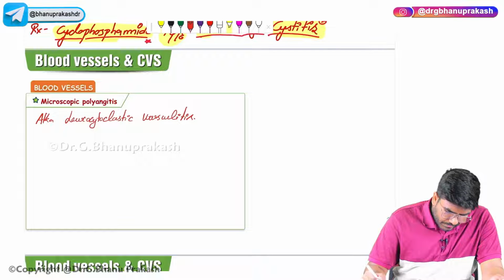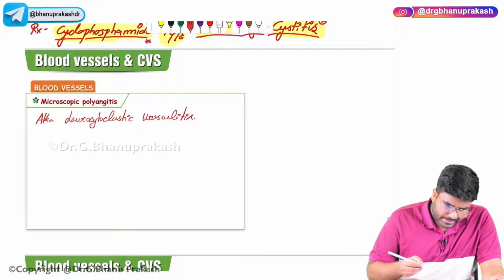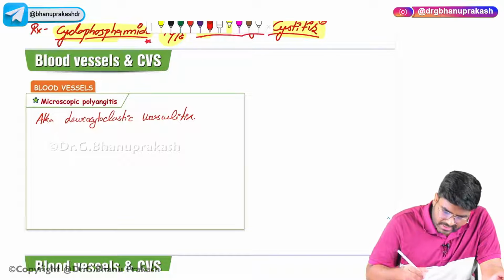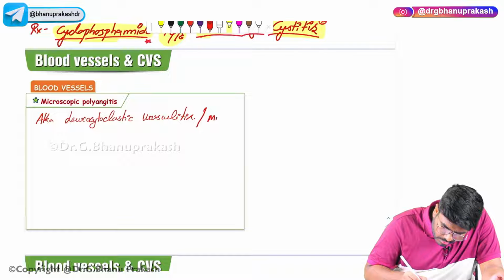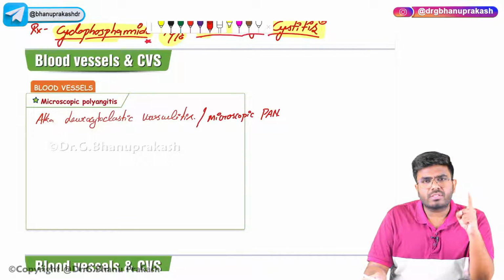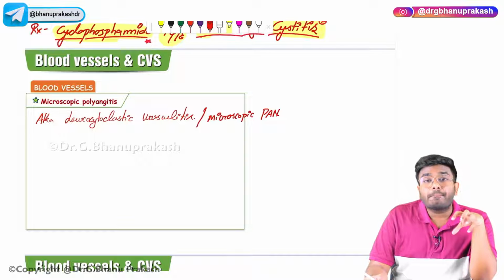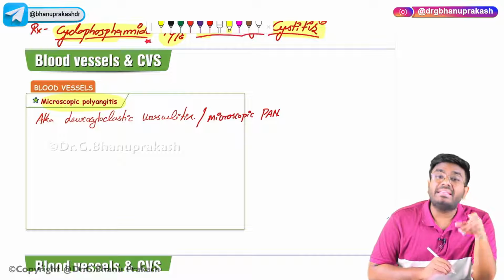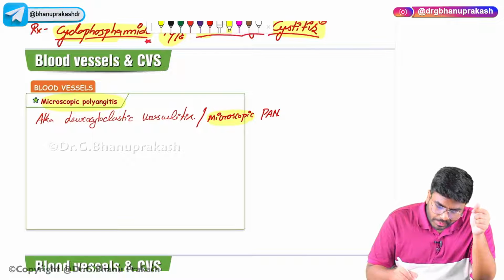Same. This is also called microscopic PAN. Microscopic polyangiitis is also called microscopic polyarteritis nodosa. We have studied polyarteritis nodosa, PAN. It is a medium vessel vasculitis. This microscopic polyangiitis, which is a small vessel vasculitis, is also called microscopic PAN.